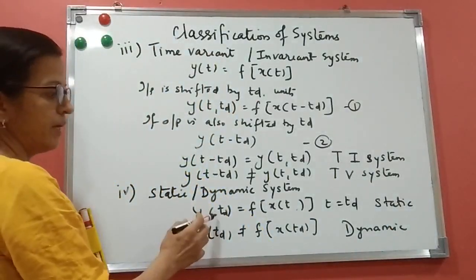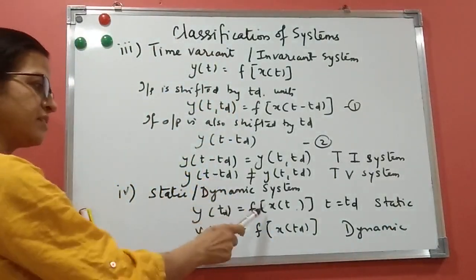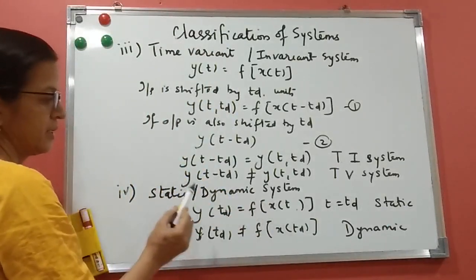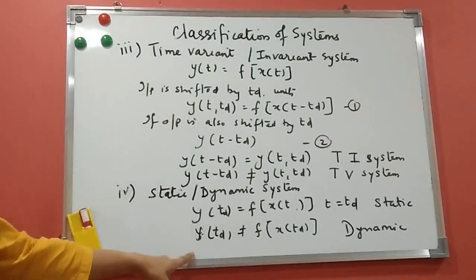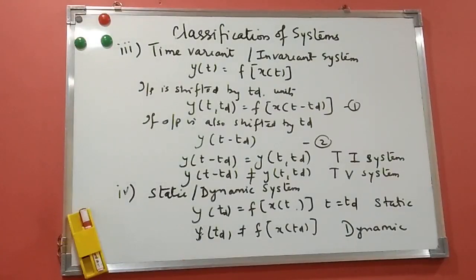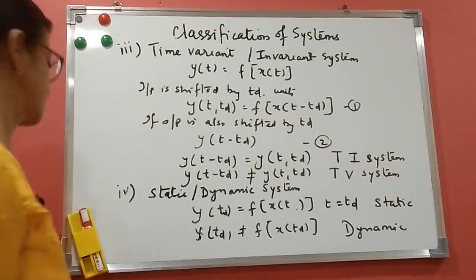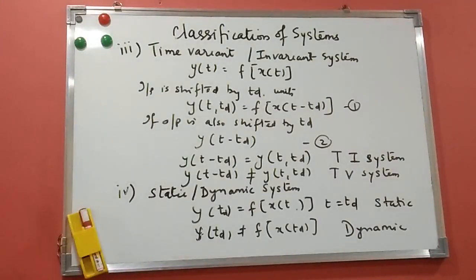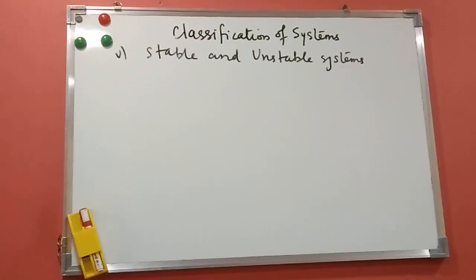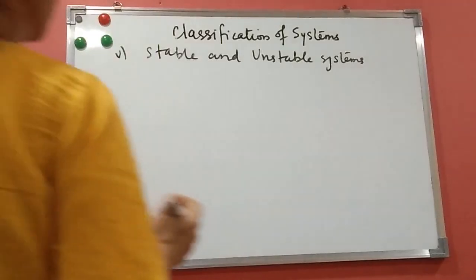Okay, so when the output depends only on present values, it is called static, and if it depends on present, past or future also, it will be a dynamic system. Let us see the last classification, that is stable and unstable systems.